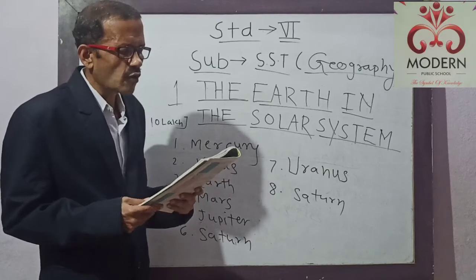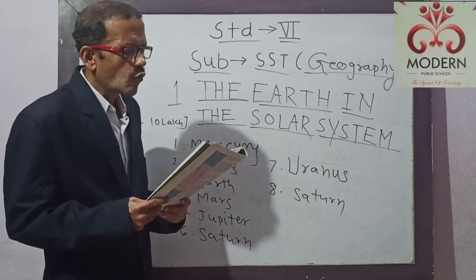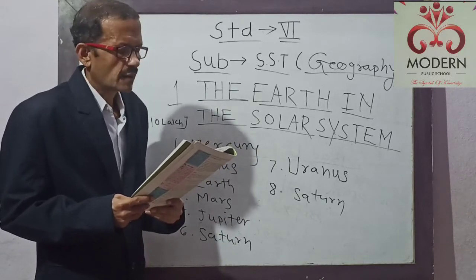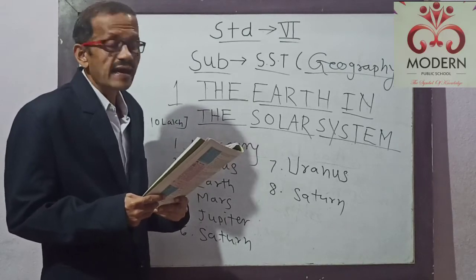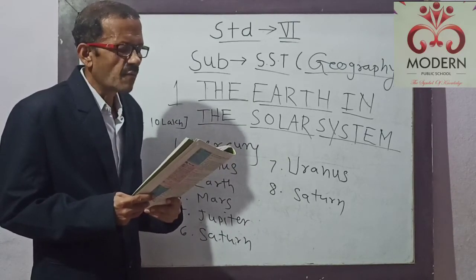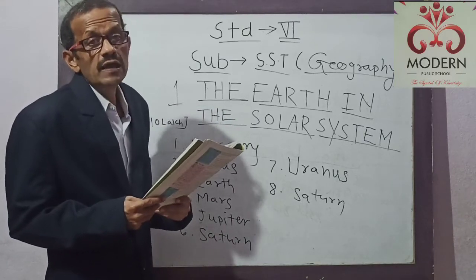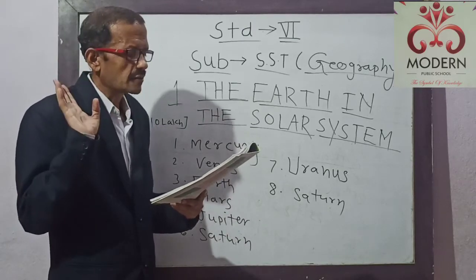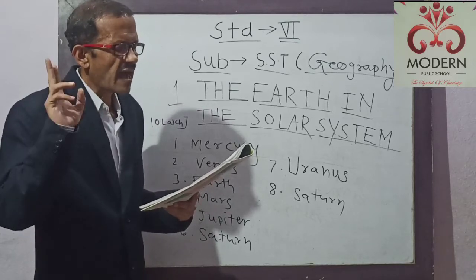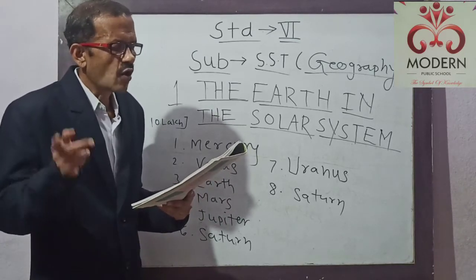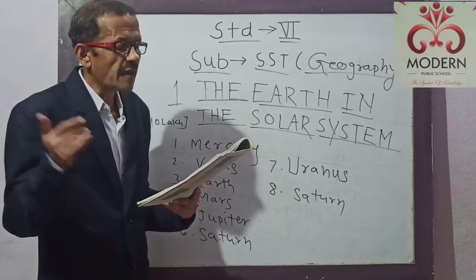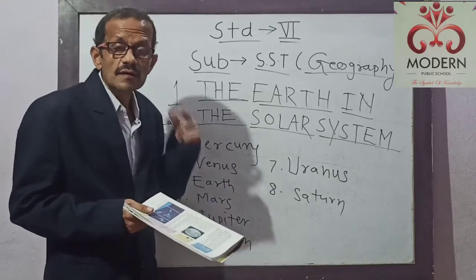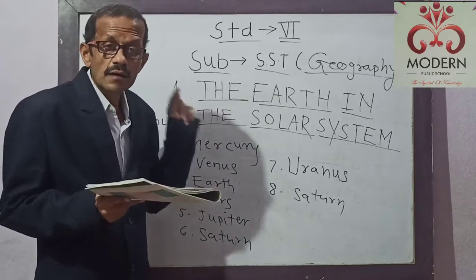Conditions favorable to support life are probably found only on the Earth. The Earth is neither too hot nor too cold. Also, it has water and air, which are very essential for our survival. The air has life-supporting gases like oxygen. Because of these reasons, the Earth is a unique planet in the solar system. Life exists on only one planet, and that is Earth, and we also live on it.